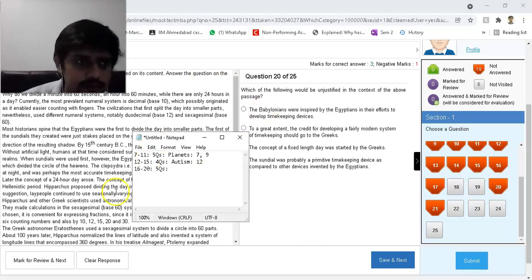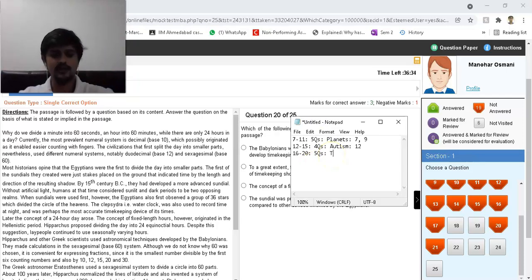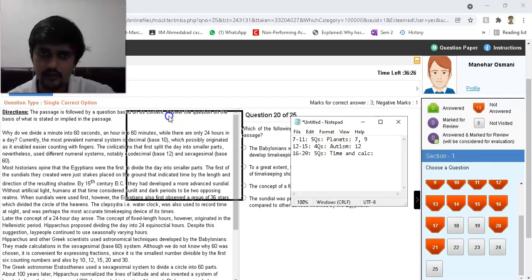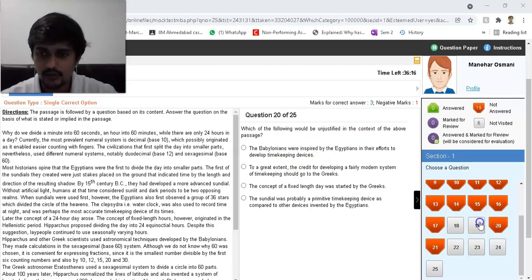What is it now? Why do we divide a minute into 60 seconds and an hour into 60 minutes while there are only 24 hours? Okay, this is basically about time and maybe time calculation. How do you measure it? The science may be behind that, right? Most historians, Egyptians, following would be justified in the context above. Okay, so 20, no. Yeah, we have to go back.